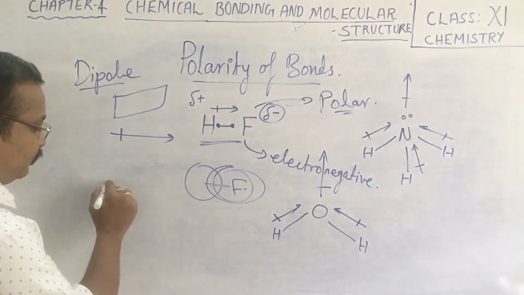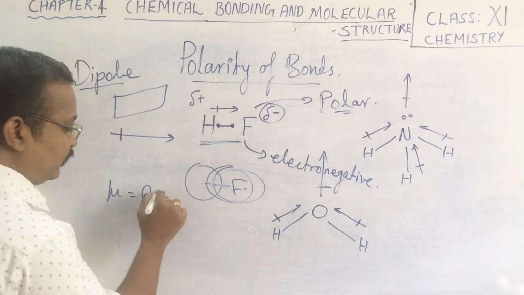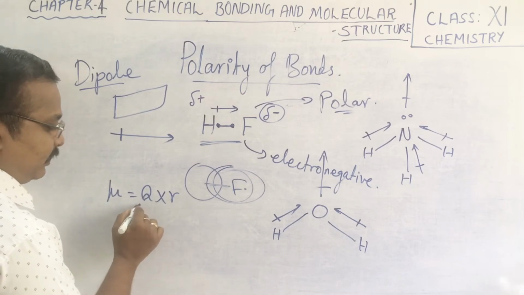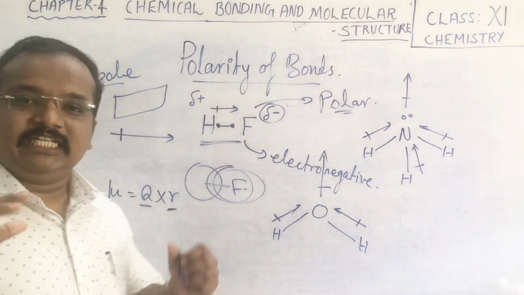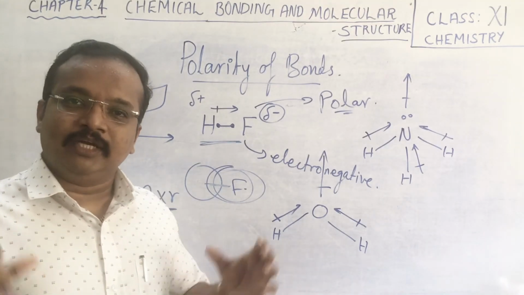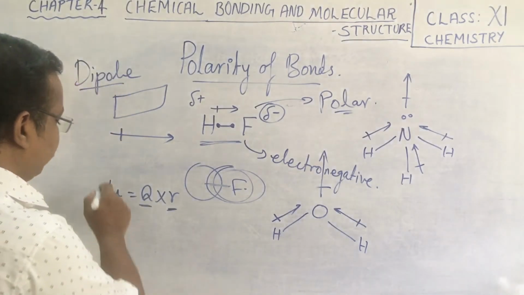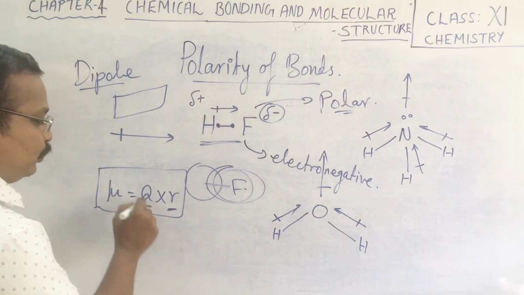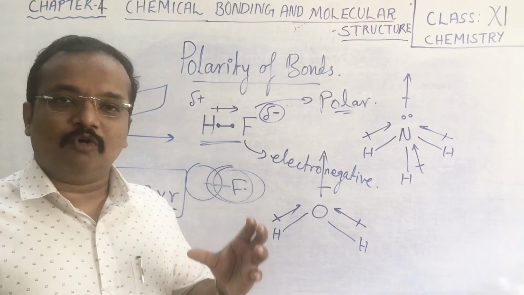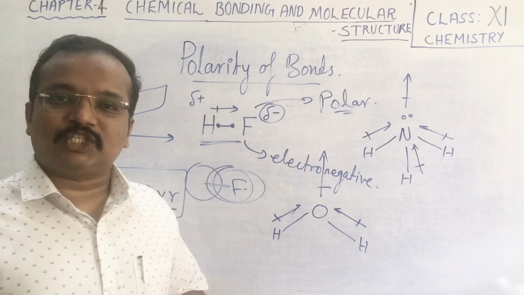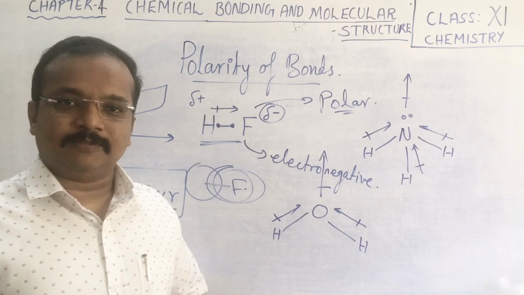Dipole moment mu is equal to Q into R. Here Q is the charge and R is the distance of separation between the two atoms. Dipole moment mu is equal to Q into R. By this we can calculate how much polarization takes place between the bonds.